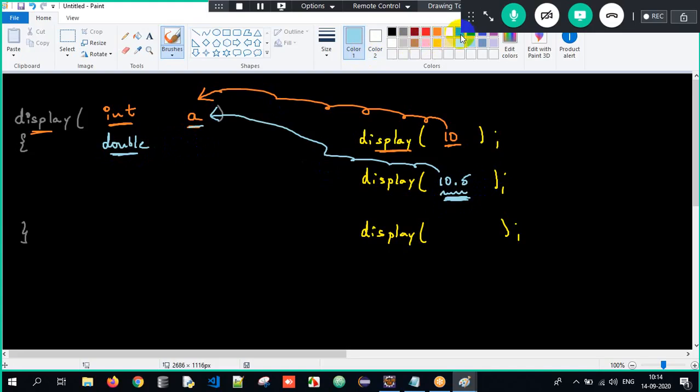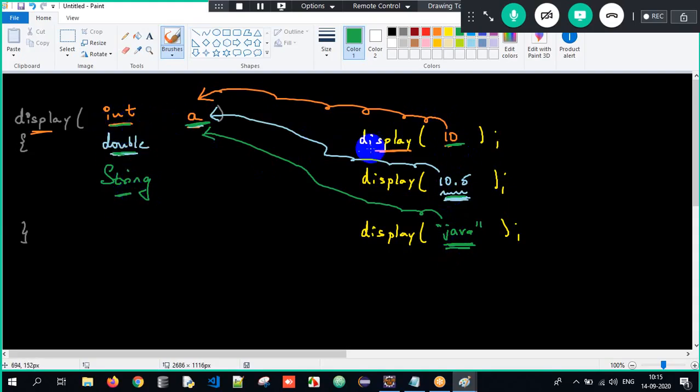Similarly, I will pass Java. Java is a set of characters, it's a string that I am passing here. This Java will get stored into a, and the data type will be String. So what did you understand? Based on the value I am passing, I have to decide my data type.